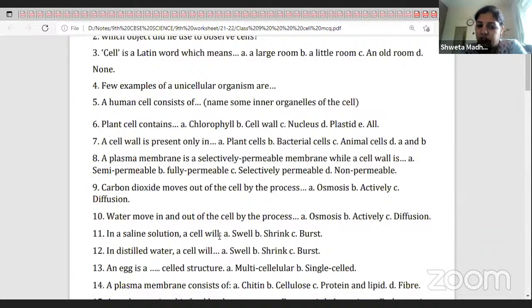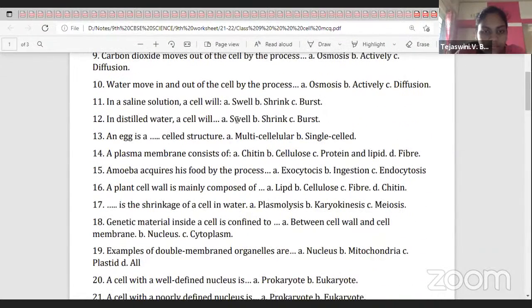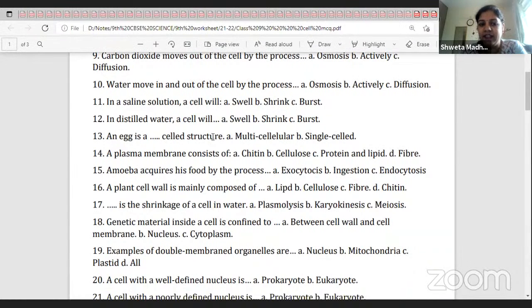And in distilled water, a cell swells. Distilled water has more water, and inside the cell the amount of water is less. So water will move from outside to enter into the cell. Therefore, the cell will swell. An egg is a single-celled structure.